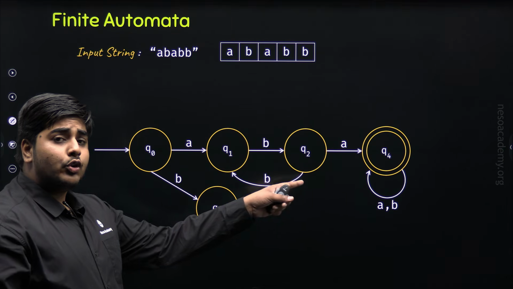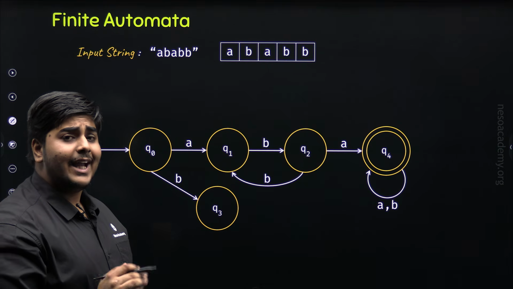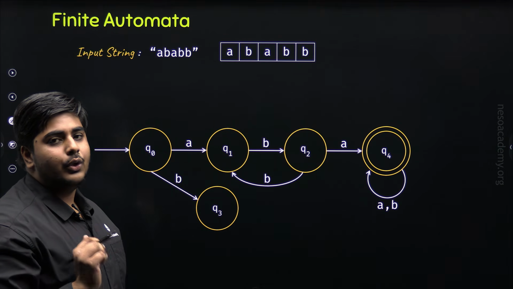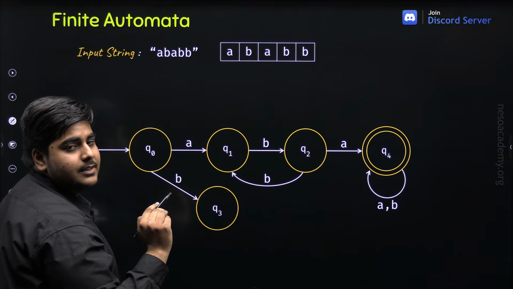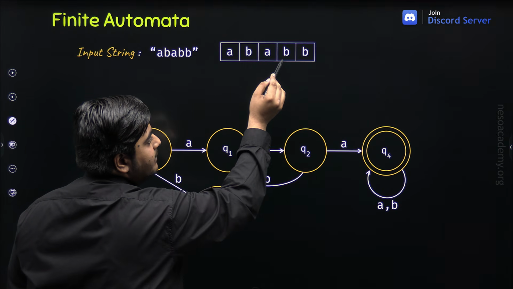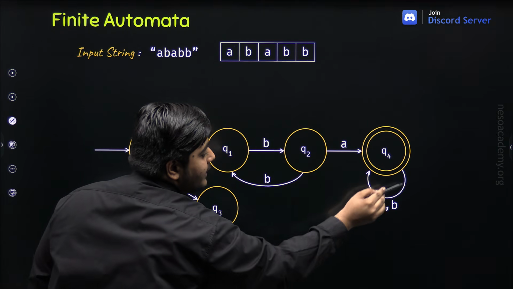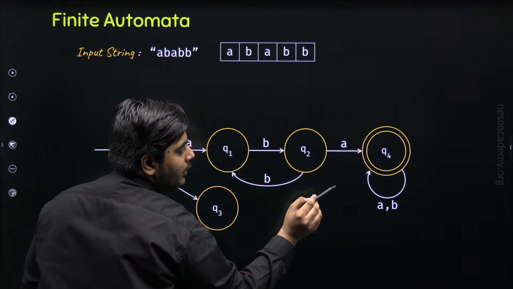Now, will the automata stop the processing of this input string as we have reached the accepting state? No, because still there are two symbols left to get processed. So now we are at the state Q4 and the next input symbol is B. So following this transition, we will remain at the same state, that is Q4.